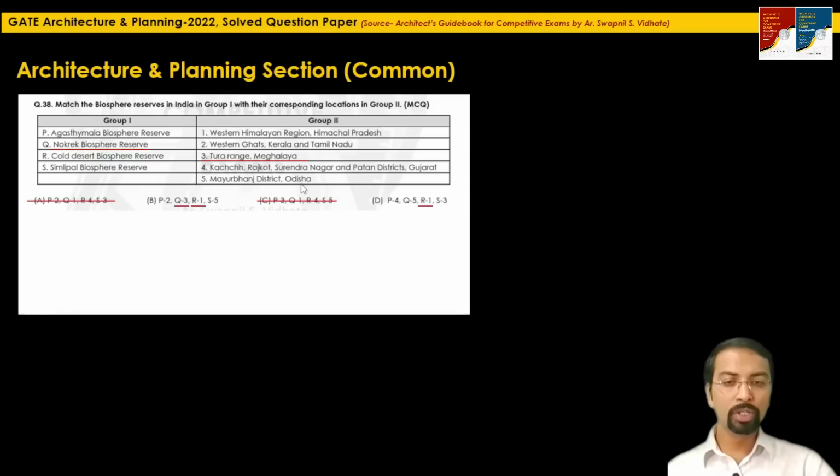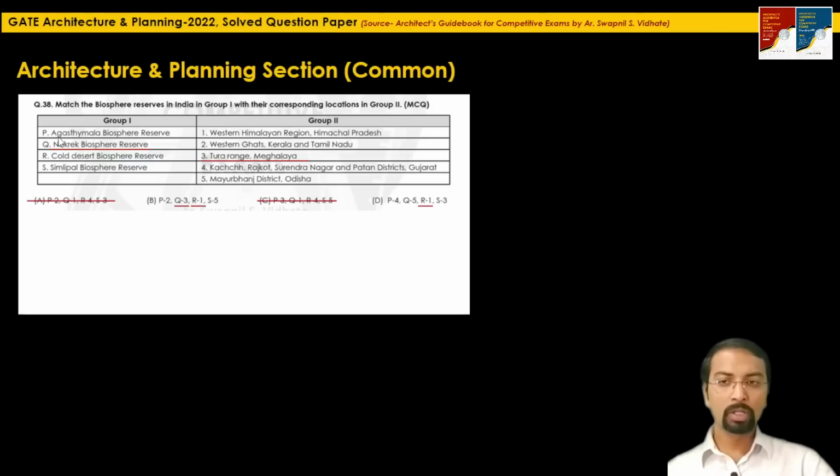The remaining one, Q5, they are matching Nokrek Biosphere Reserve with the Mayurbhanj district, Odisha. This word does not sound like a local word, or a word used in the local language of Odisha. So from the guess factor, I can select this option B as the suitable one.